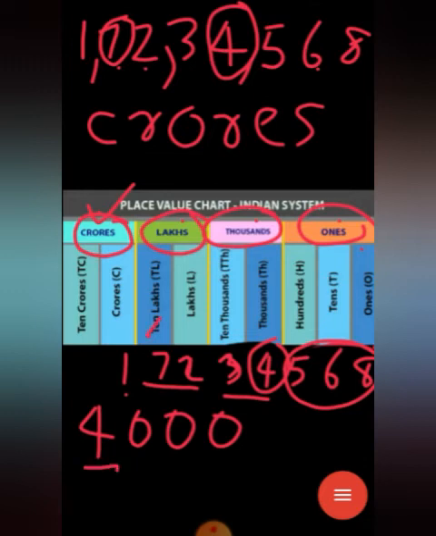So first you write 7 into 10 lakh. 10 lakh, how many zeros? 1, 2, 3, 4, 5, 6 zeros in 10 lakh. So this is 70 lakh. Understand?